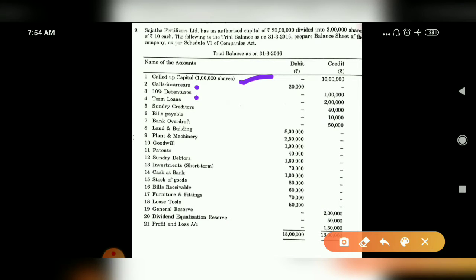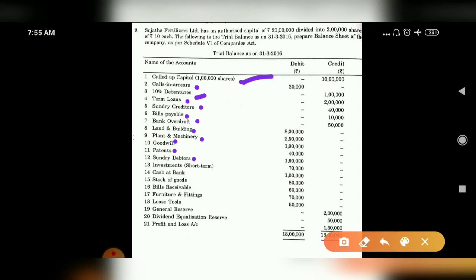Then 10% debentures are there. Term loans are there. Then sundry creditors, bills payable. So bills payable, sundry creditors, term loans, these are all liabilities. Bank OD, this is also liability. Land and building, asset, correct no? Plant and machinery is asset. Goodwill, asset. Patents are part of elements of goodwill, so that is also asset.